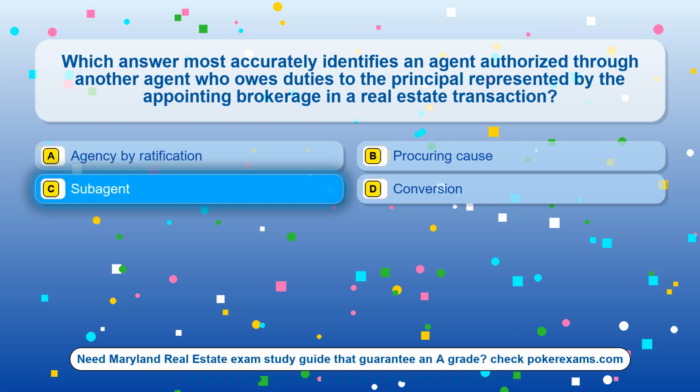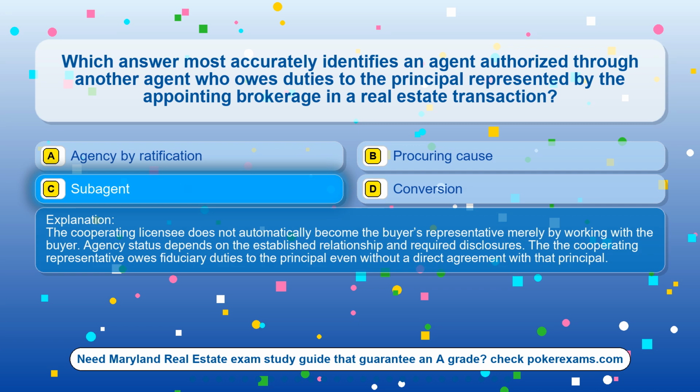The correct answer is option C. Subagent. The cooperating licensee does not automatically become the buyer's representative merely by working with the buyer. Agency status depends on the established relationship and required disclosures. The cooperating representative owes fiduciary duties to the principal even without a direct agreement with that principal.